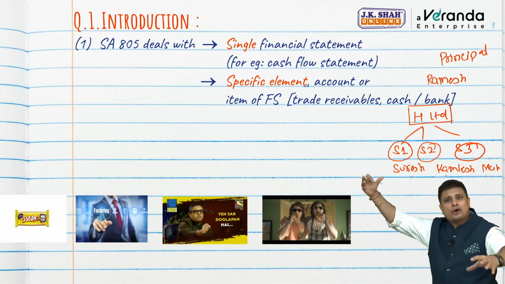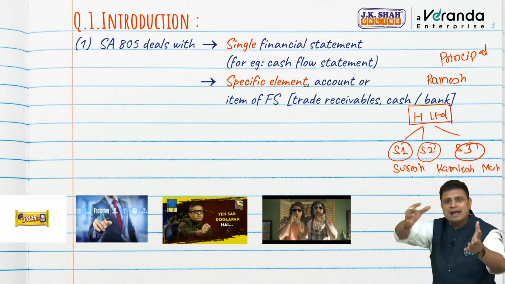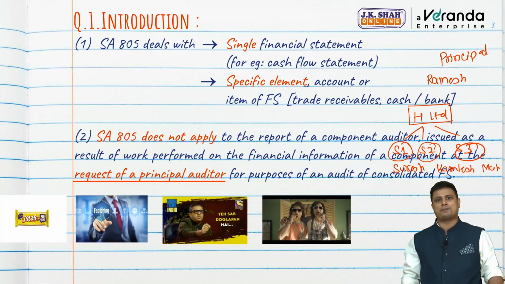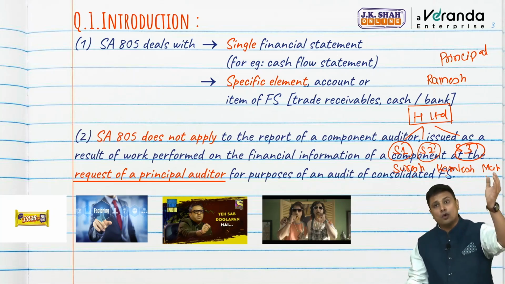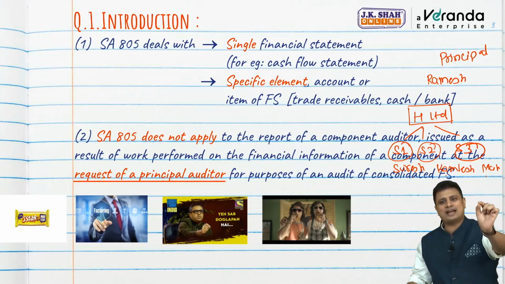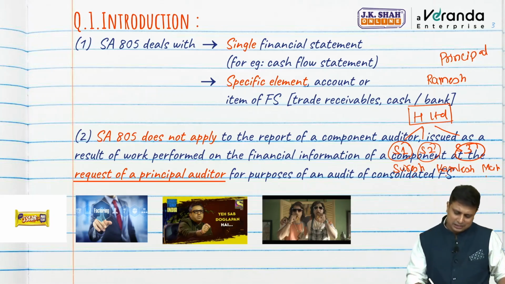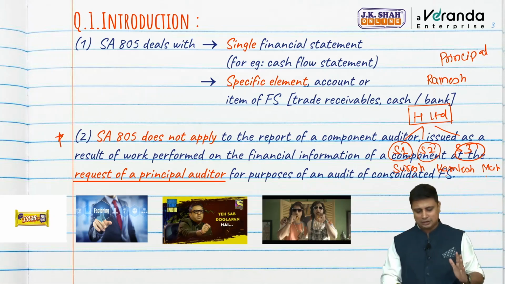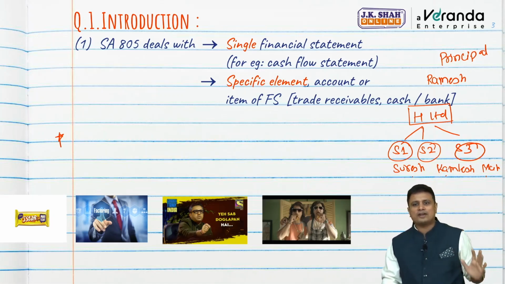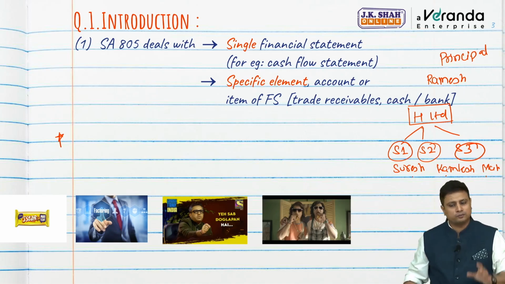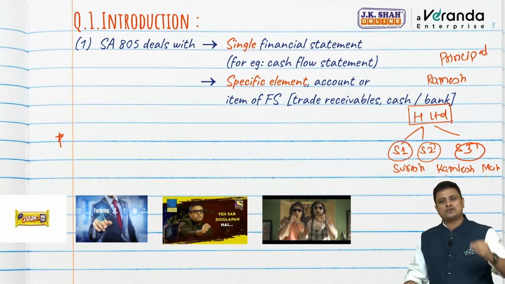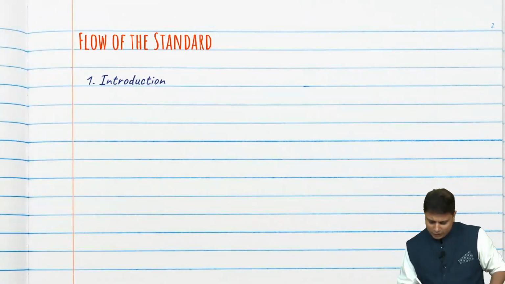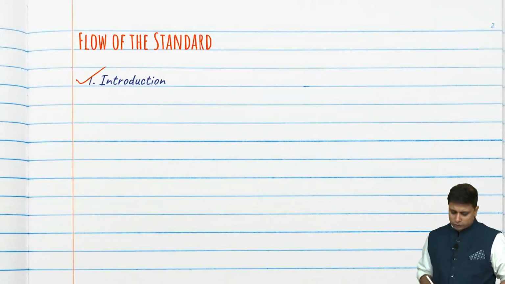When the principal auditor uses the work of component auditors, SA 805 will not be applicable. SA 600 is going to be applicable, because they are auditing the whole component. They are not auditing a single financial statement or specific element. This is just a clarification that is given by ICAI. So here we have understood what is SA 805. It is audit of a single financial statement, let us say only and only of cash flow, or specific elements, accounts or items of a financial statement, let us say debtors or cash balance. So with this, we are already done with our topic number 1, introduction.